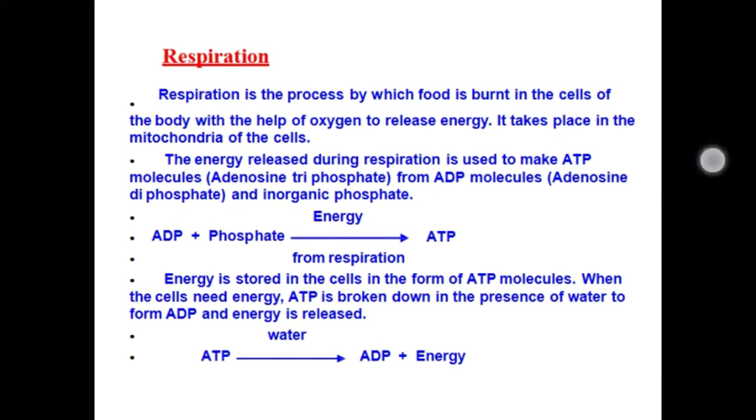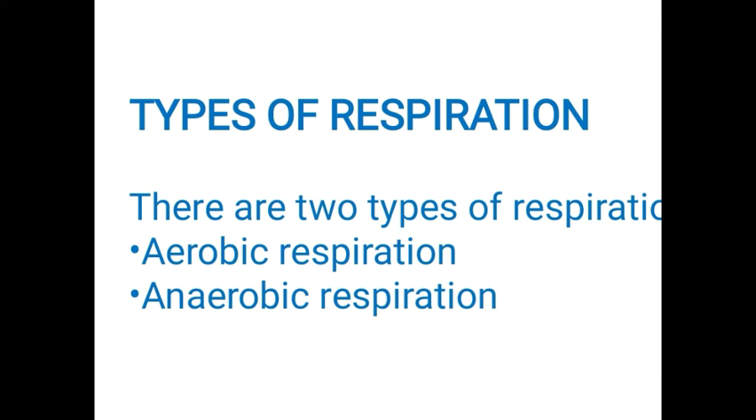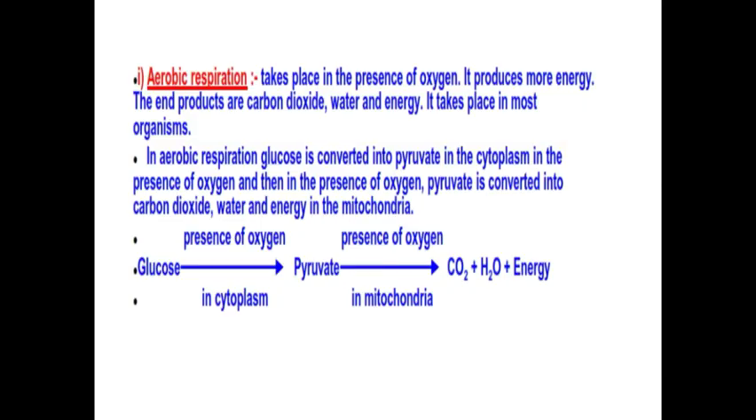There are two types of respiration: aerobic respiration and anaerobic respiration. What is aerobic respiration? The process which happens in the presence of oxygen is called aerobic respiration. What is anaerobic respiration? The process which happens in the absence of oxygen, or which lacks oxygen, is called anaerobic respiration. So we'll go deeper into aerobic and anaerobic respiration.